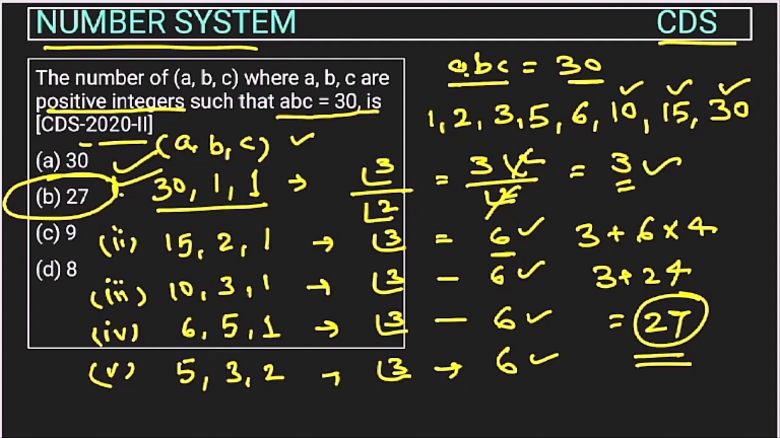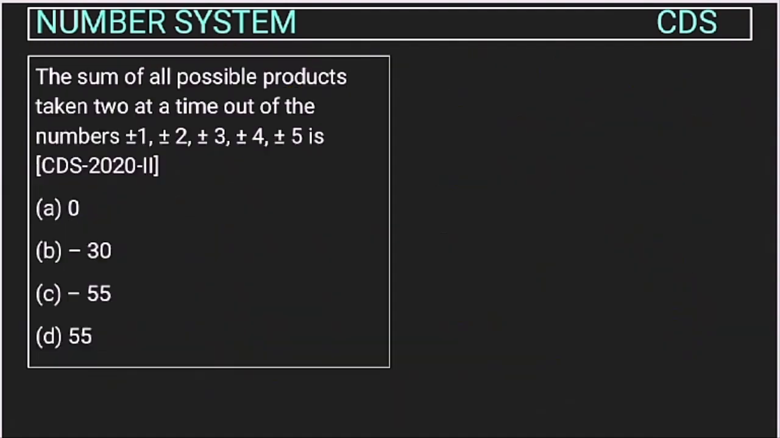So in this way you have to approach: what value A can take, what value B can take, and what value C can take in this case. This is a very good question, right? UPSC can ask this type of question anytime. This question was asked by UPSC in the CDS exam of 2020.